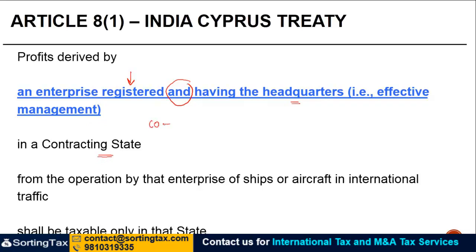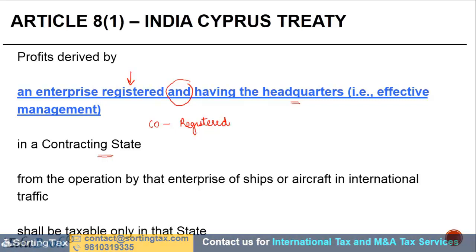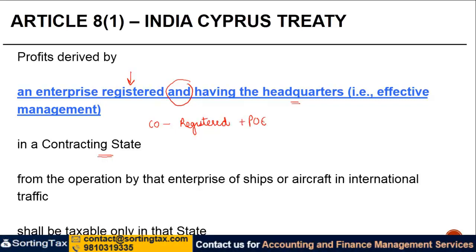So if there is a company which is both registered plus having the place of effective management in Cyprus, from the operation, same interpretation, by that enterprise of ships or aircraft in international traffic shall be taxable only in that state, right? So wherever the registration and place of effective management is, that is the country which gets the right to tax these profits.